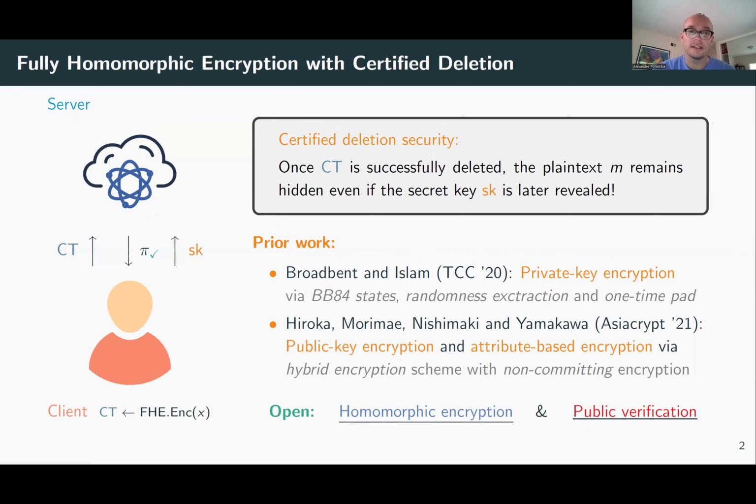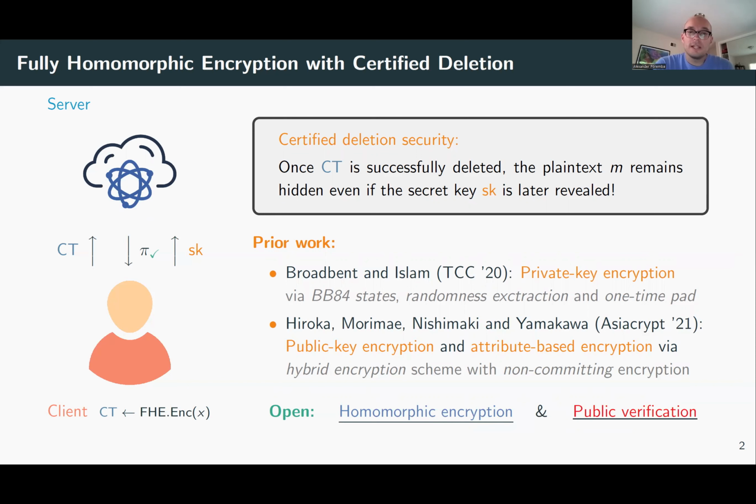In principle, anyone should be able to verify a deletion certificate publicly. Hiroka et al. were able to get public verification for public key encryption schemes under some strong assumptions. But in this work, I will show how to construct a general template where you get public verification for free.